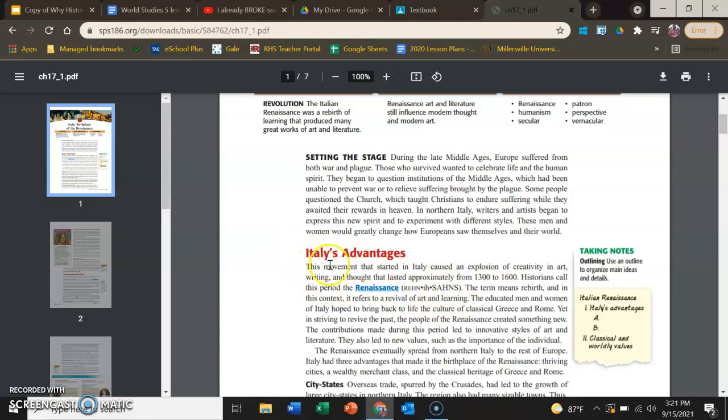So we see the movement was started in Italy, caused an explosion of creativity in art, writing, and thought that lasted approximately from 1300 to 1600. The term means rebirth, and in this context, it refers to a revival of art and learning. So you would go to the vocabulary sheet, and for Renaissance, you could put revival of art and learning in Italy. That'd be a great definition for the first one.